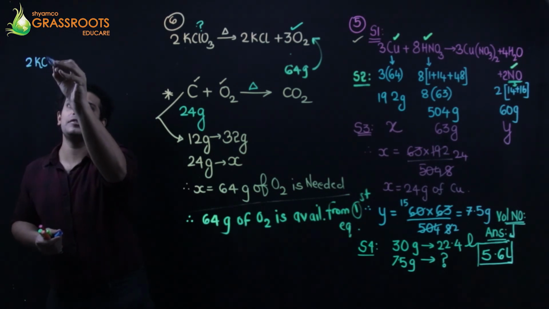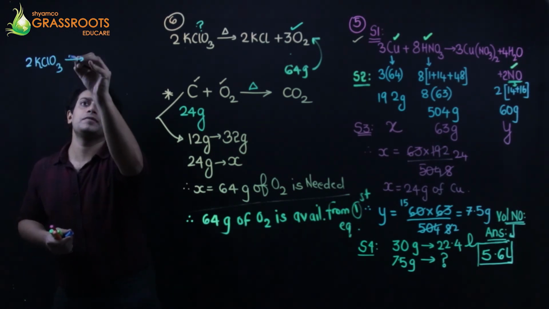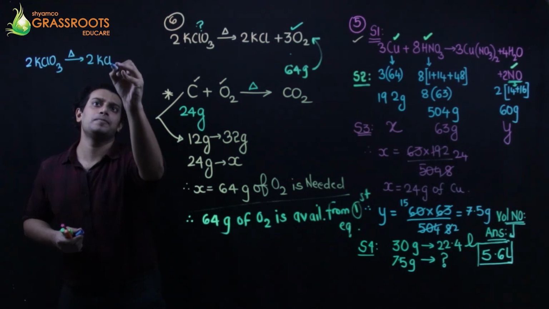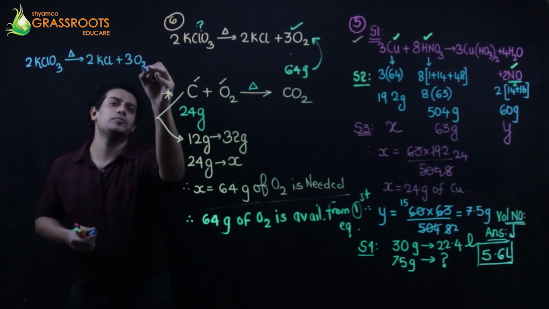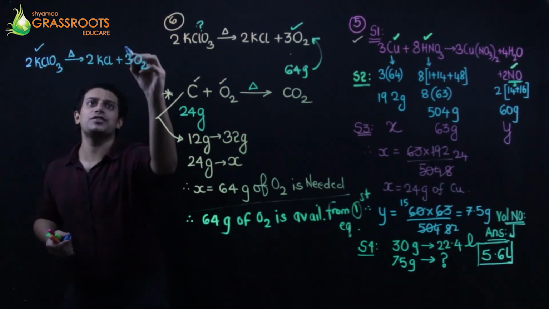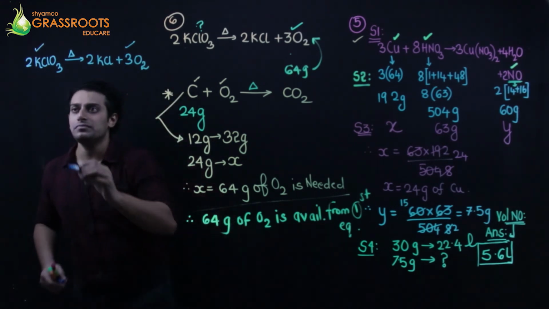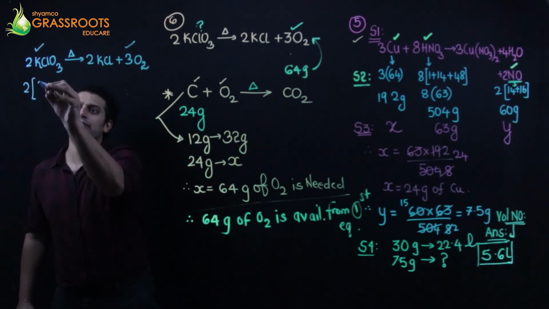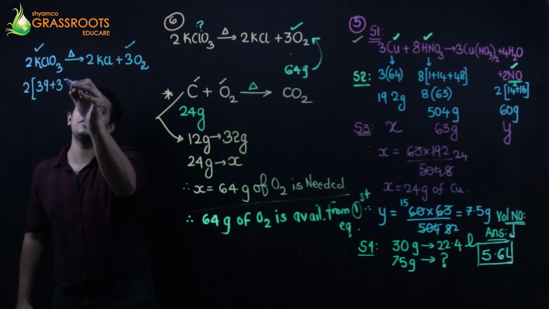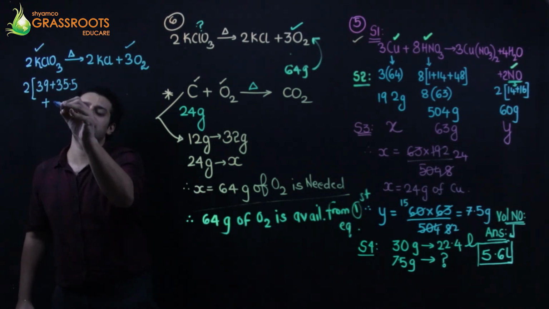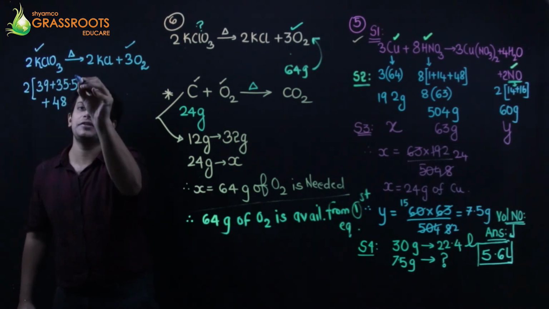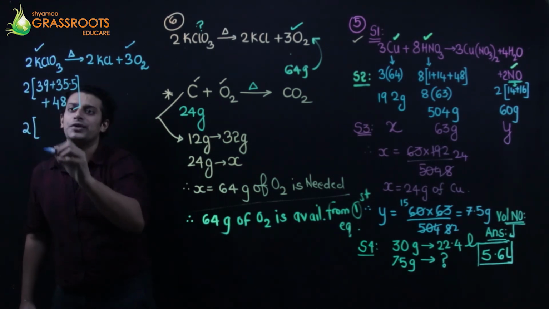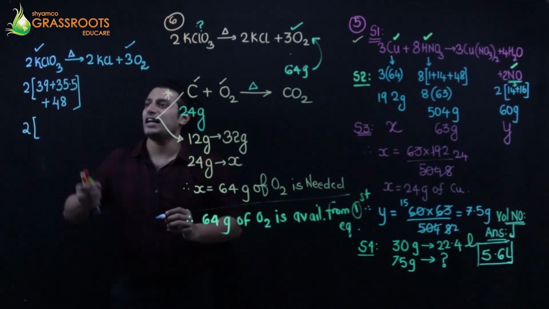2 KClO3 gives 2 KCl plus 3 O2. Okay, I'm just focused on these two things. The molecular weight: potassium is 39, chlorine is 35.5 and oxygen is 16, 3 times is 48. That is 2 into 39, 48.